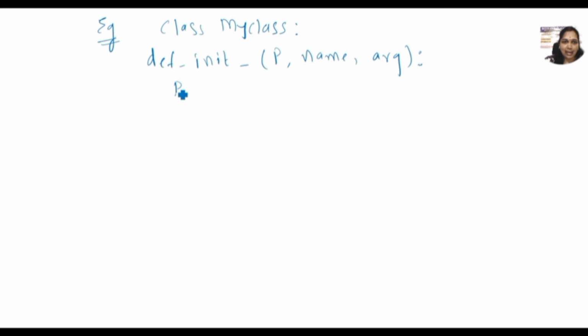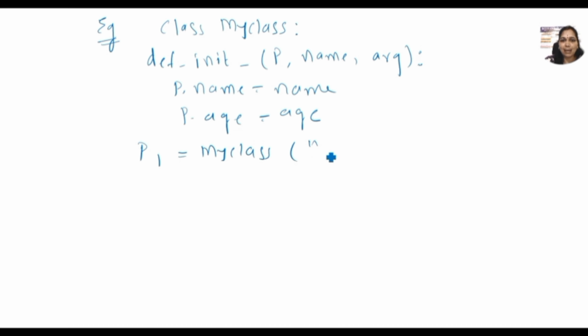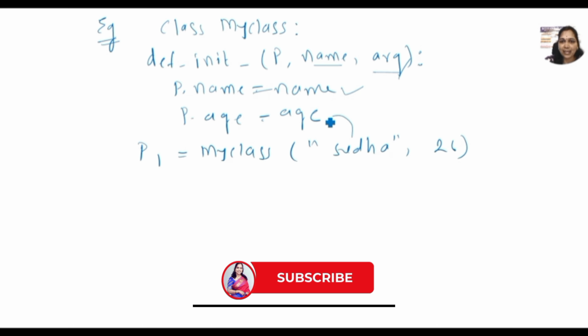Now access P.name equals name and P.age equals age. Now I'm using the object P1 equals my class, and suppose I'm passing one name and some age. Automatically this name is initialized to the name and age arguments, and after that they are assigned to the simple variables name and age.